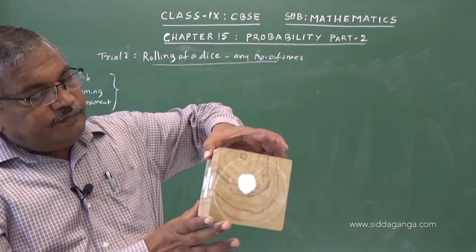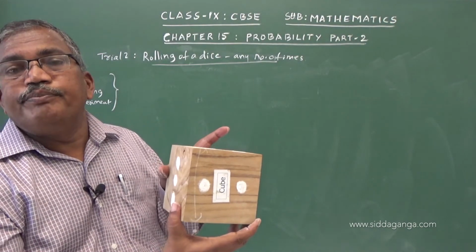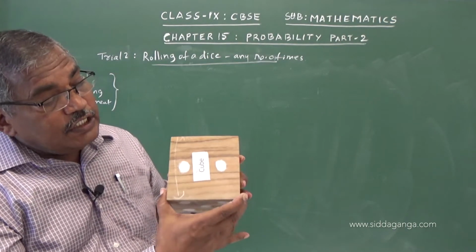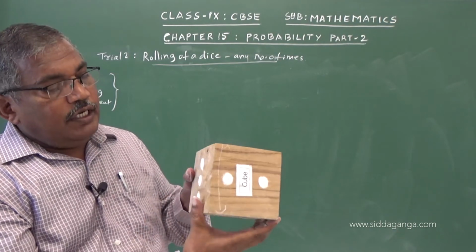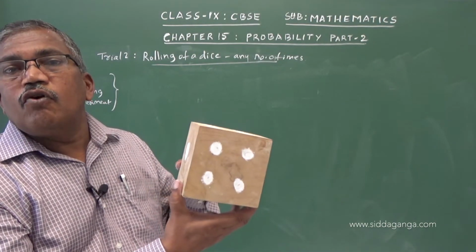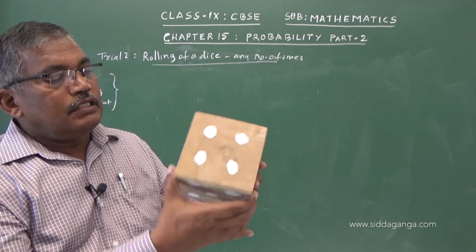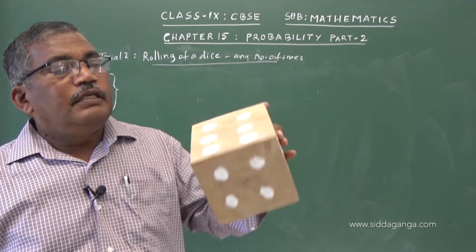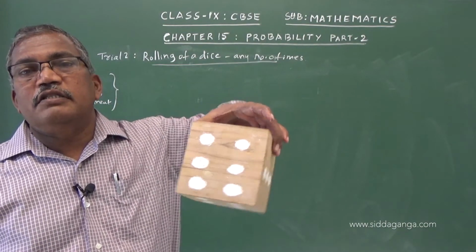This is 1, this is 2 dots, this is 3 dots, this is 4 dots, this is 5 dots, and the other face is 6 dots.